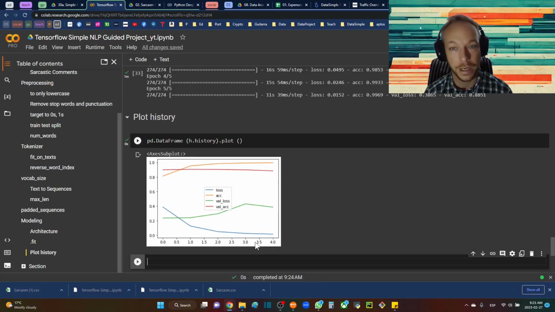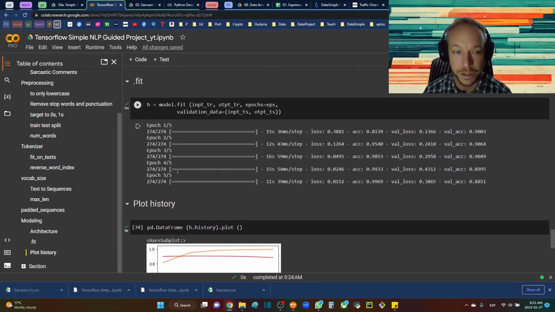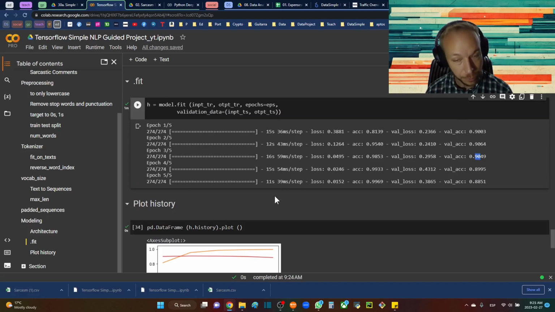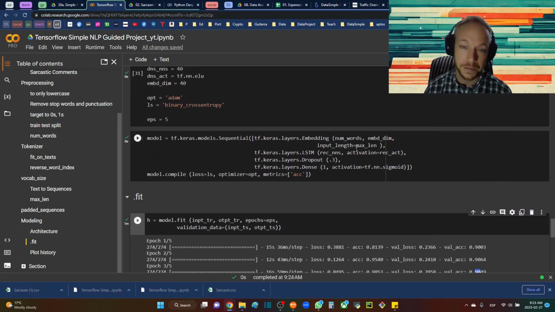Okay, and now that our model has trained, I'll finish the last epochs, and we had a training accuracy of 99%. Our validation accuracy is only 88. We got up to 90 or so. So there's still definitely room for improvement for sure. But this is very, very simple in this network.